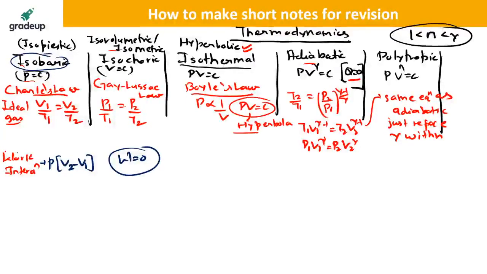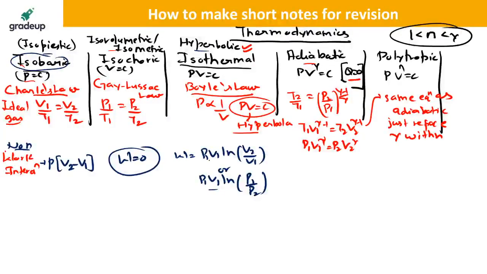I'm talking about the non-flow work for different processes. Hyperbolic, or isothermal, is given by P1 V1 log of V2 by V1, or P1 V1 log of P1 by P2. You can also write PV in terms of mRT. For adiabatic this is equal to P1 V1 minus P2 V2 over gamma minus 1. For polytropic this is equal to P1 V1 minus P2 V2 over n minus 1.